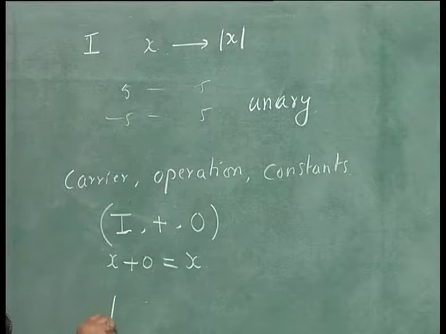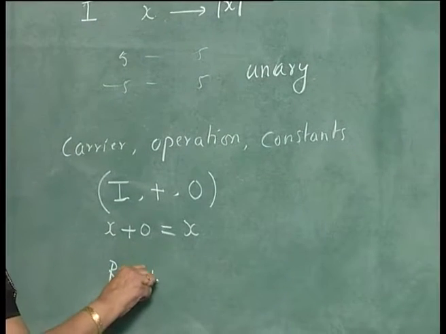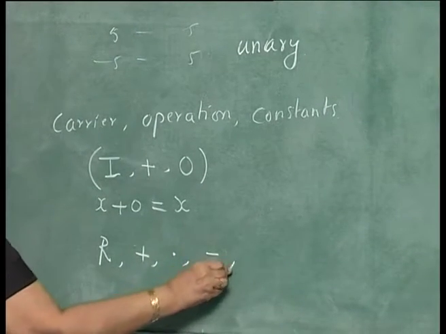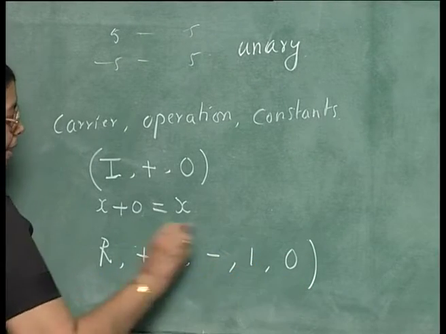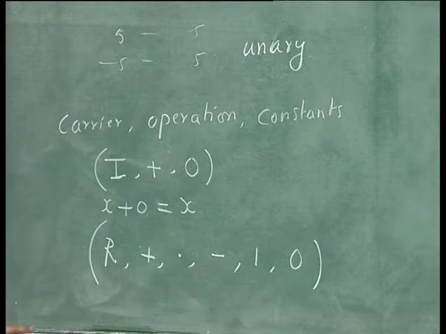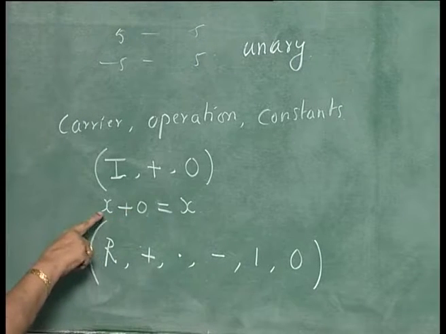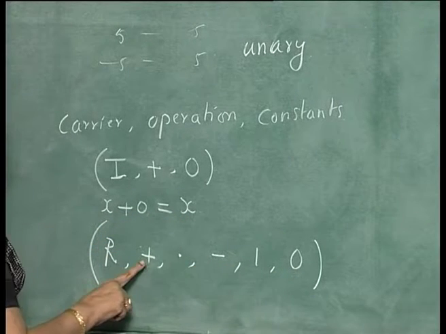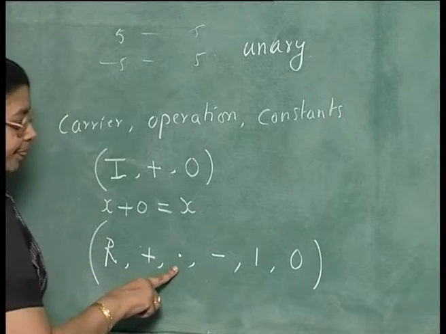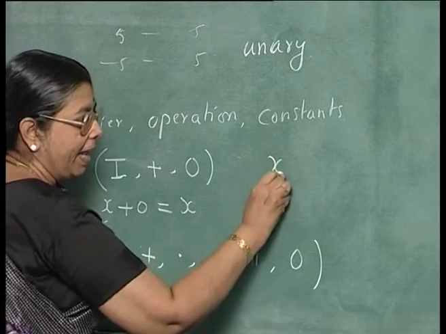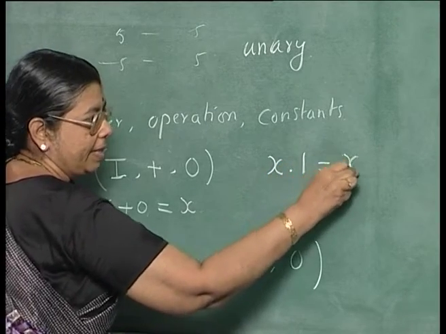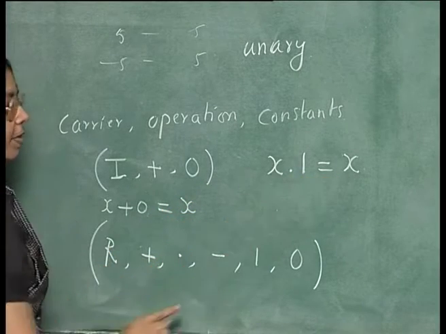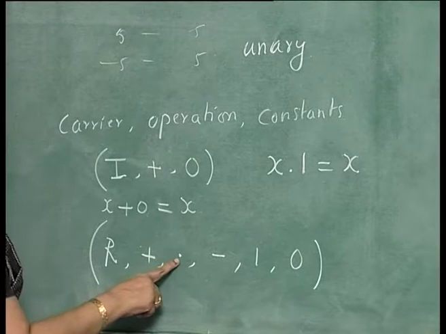Another example: if you take the set of real numbers, then you can take the binary operation plus, the binary operation multiplication, the unary operation minus, and then 1 and 0 as the constants. If you take any real number and add 0, you get the same number. So, 0 is the identity element for plus, whereas for multiplication, if you multiply any real number x by 1, you get x. So, that is the identity for the operation dot.